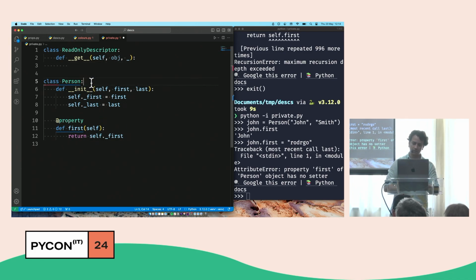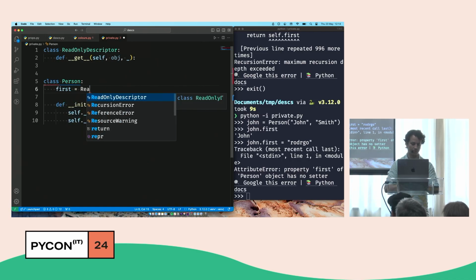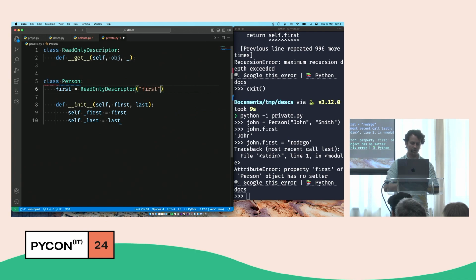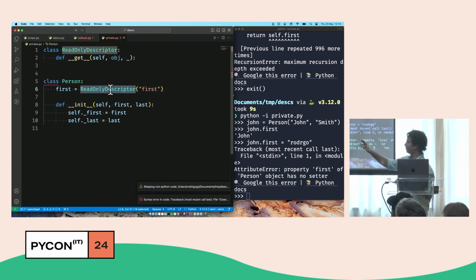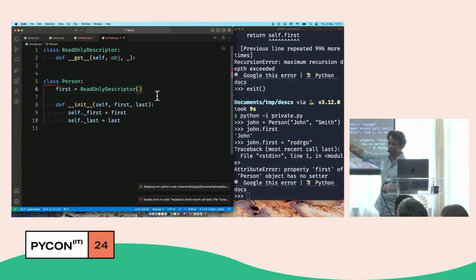it's going to look very silly if the way I do this is by saying first equals, if I manage to type it. I don't want to do this. I don't want to have to pass the name of the attribute into the descriptor, because that's just asking for trouble. I will eventually, I'm not saying I might, I'm telling you I will, change the name of the attribute and forget to change the call to the descriptor. I'm going to forget that. So I wish Python was smart enough to provide me a way for this to work.